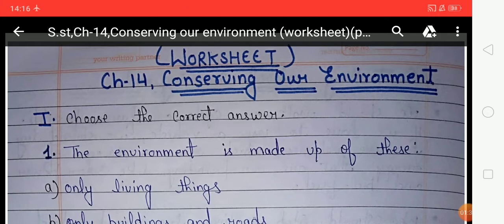Next, global warming. Carbon dioxide, as we have learned, is one of the important gases present in the atmosphere because it traps the heat from the sun and prevents it from escaping back into space. But due to pollution and deforestation, there has been a steep increase in the amount of carbon dioxide in the air, and this in turn has led to an increase in the surface temperature of the earth. This is global warming.